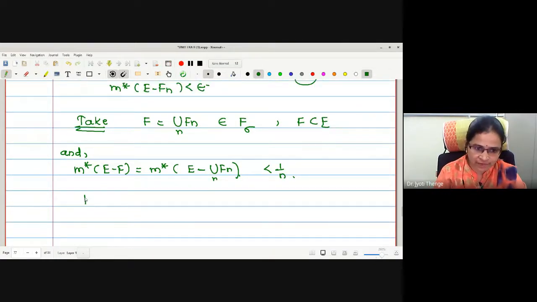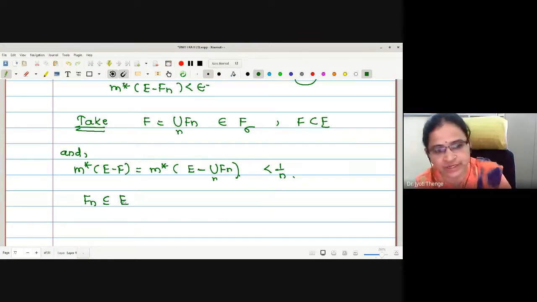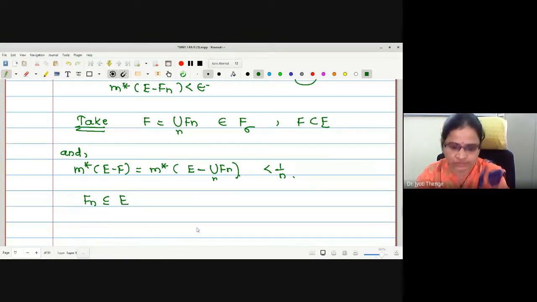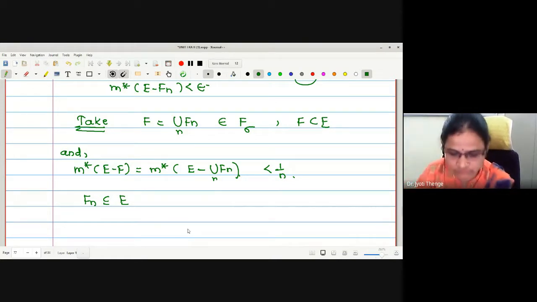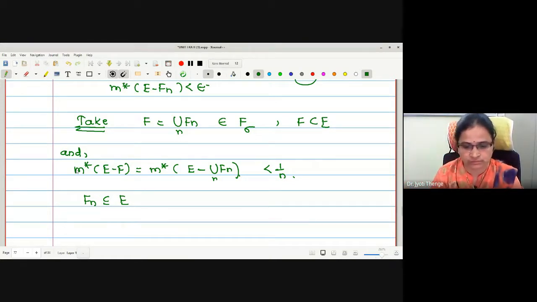See, Fn is contained in E. What about the relation of E minus Fn? We have to find that.